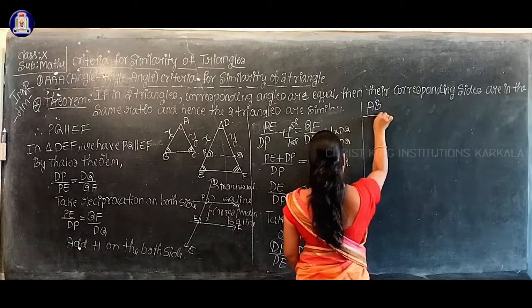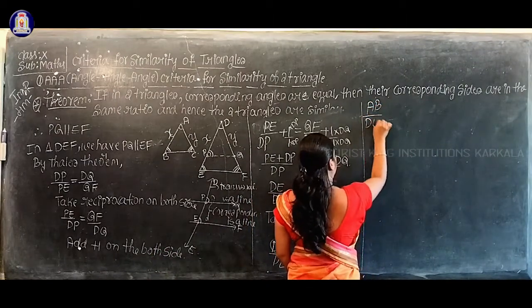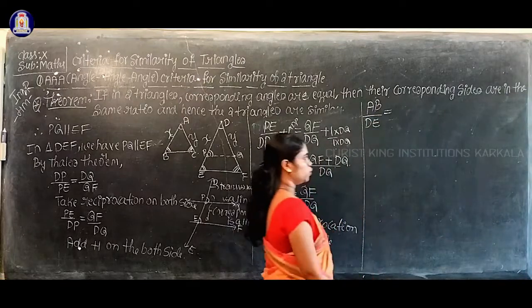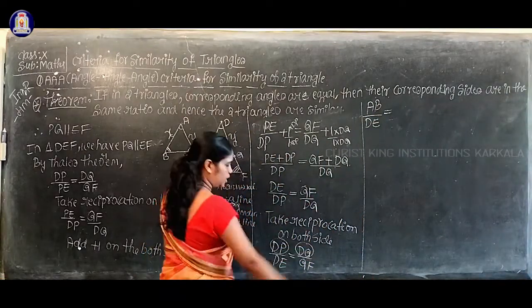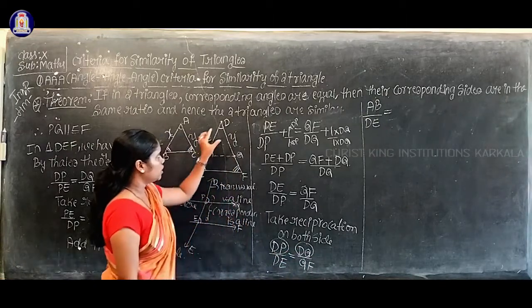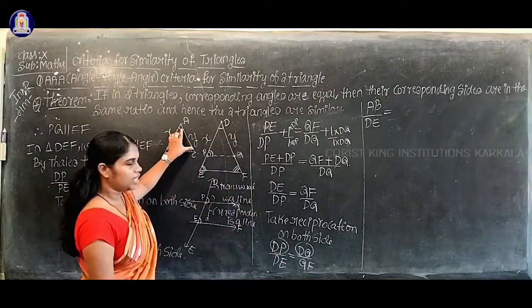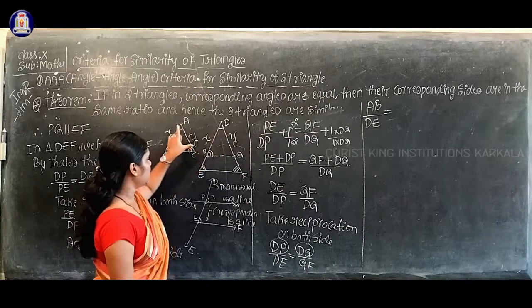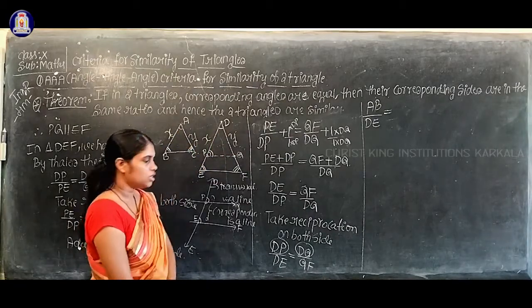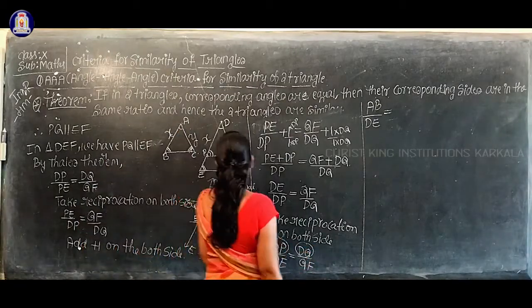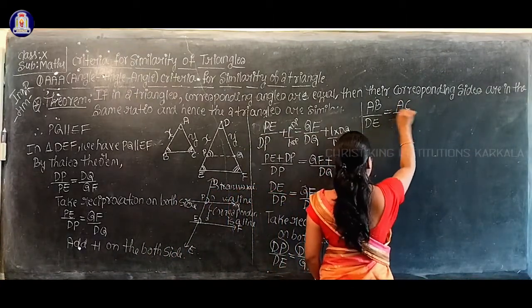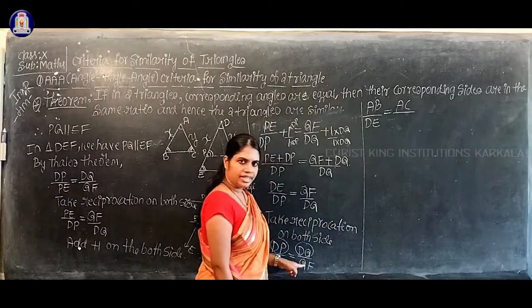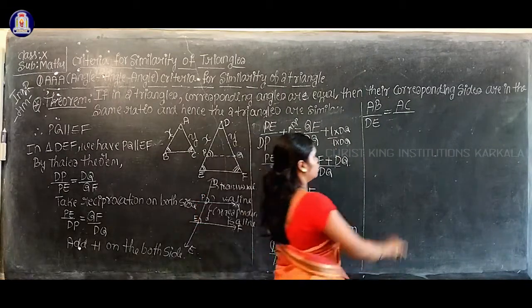So AB by denominator same DE equal to, once again DQ you have, isn't it? So here you have DQ. DQ is nothing but AC, DQ is Y, AC is also Y, isn't it? So therefore in the place of DQ, can I replace AC, by denominator as it is, that is QF.